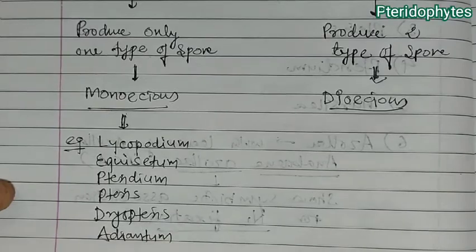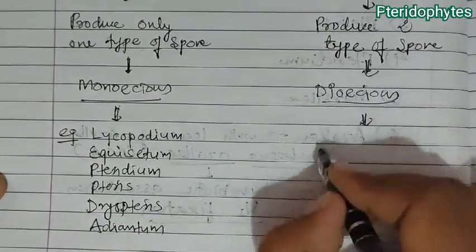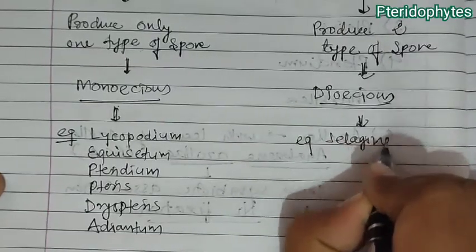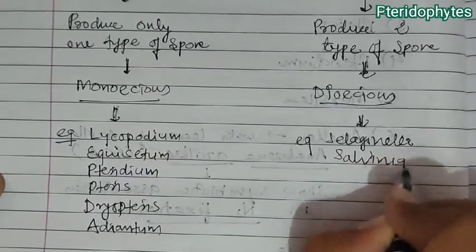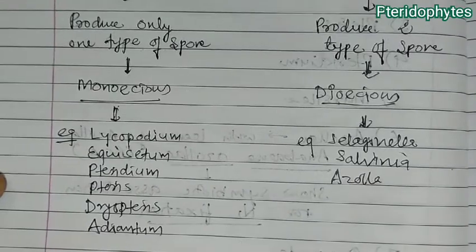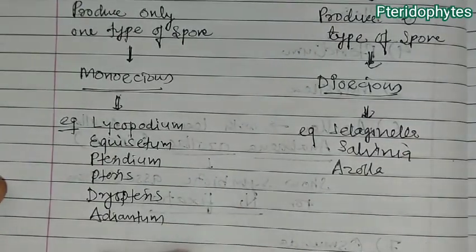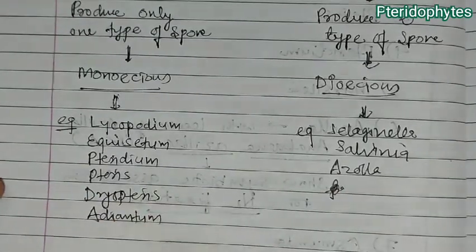These all are homosporous. And when we talk about heterosporous, the important examples are Selaginella and Salvinia. Then Azolla is also there, Marsilia is there. All these come under the heterosporous pteridophytes.